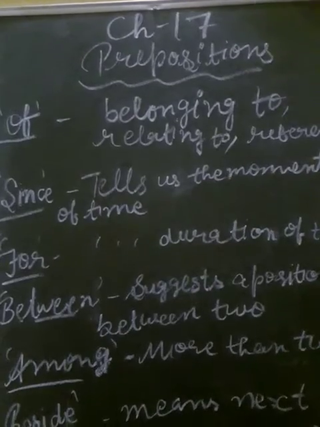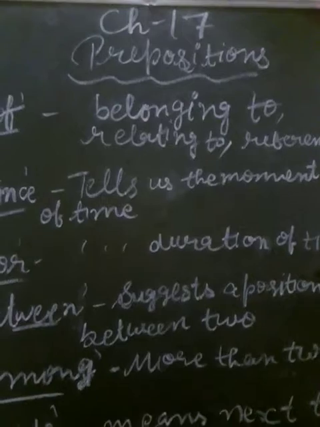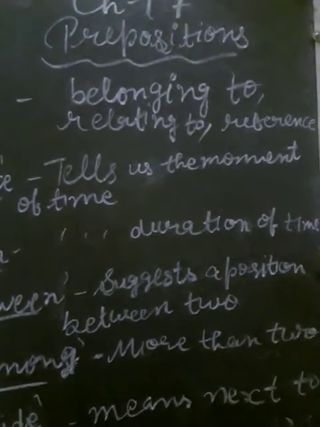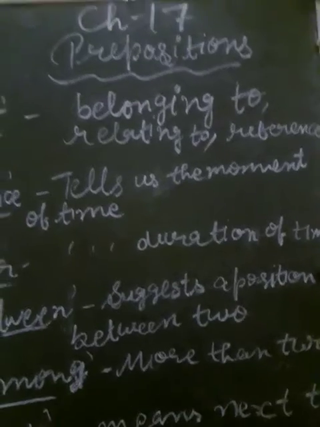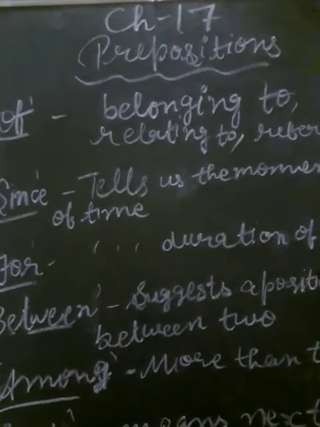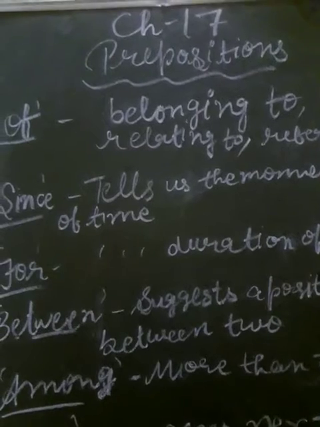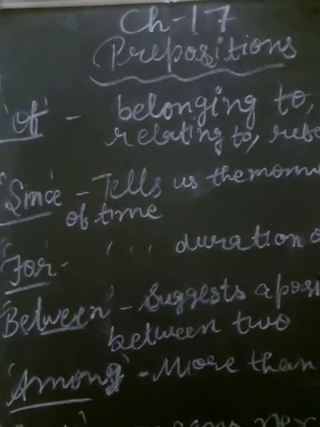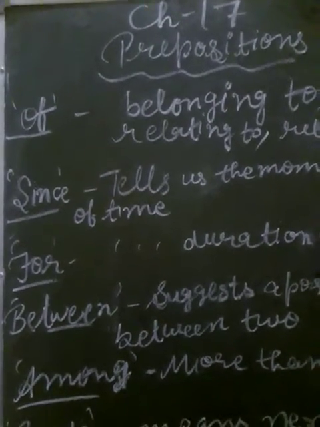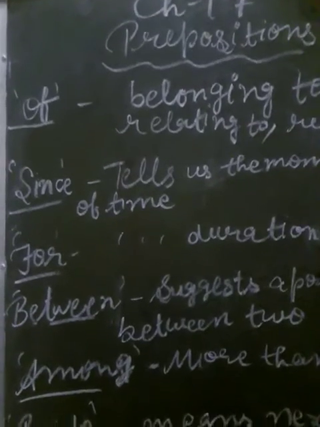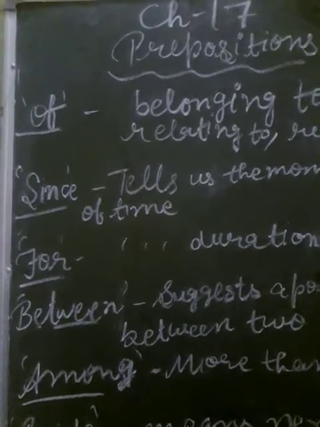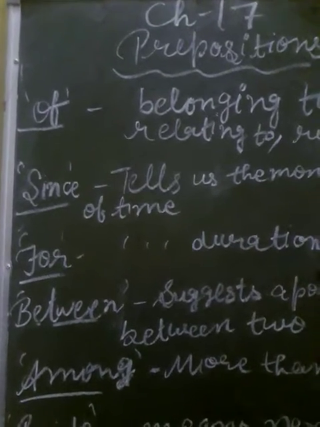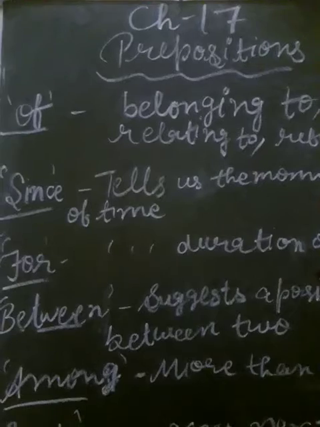Of is used for belonging to, relating to, or to indicate reference also. What are the examples? First is Rohan was the highlight of the show. It is used for reference also. How can we use it? I got a discount of 20% on this bag.